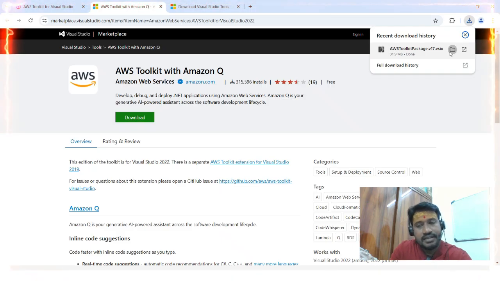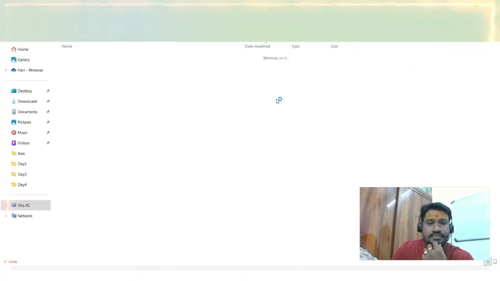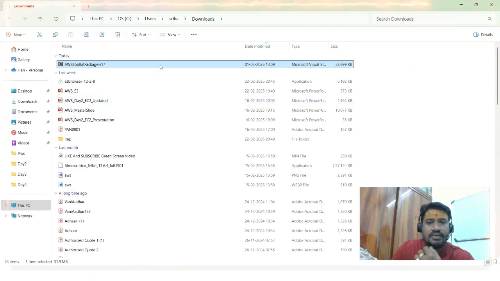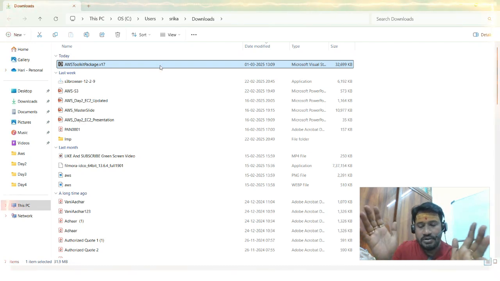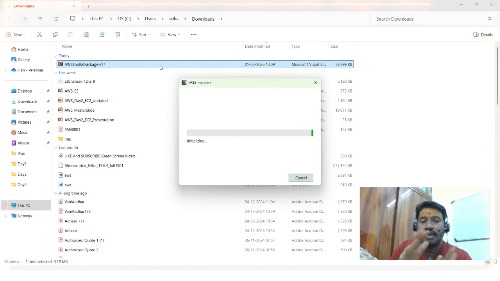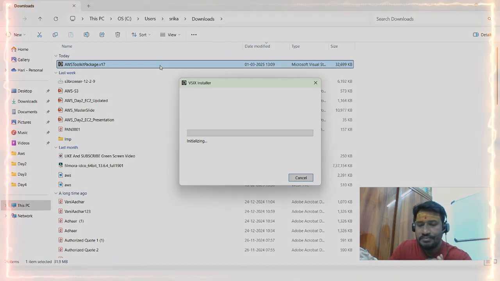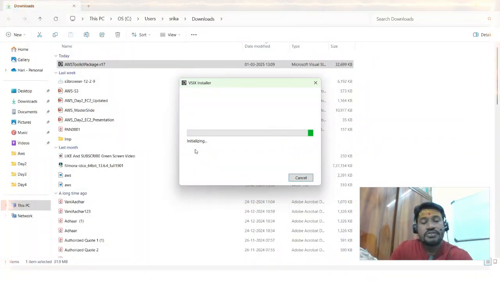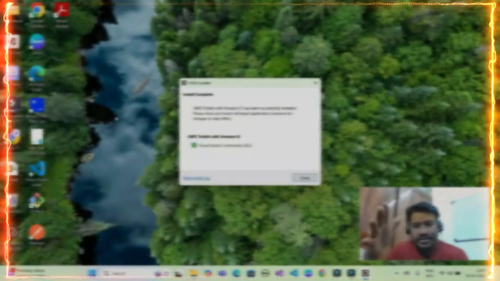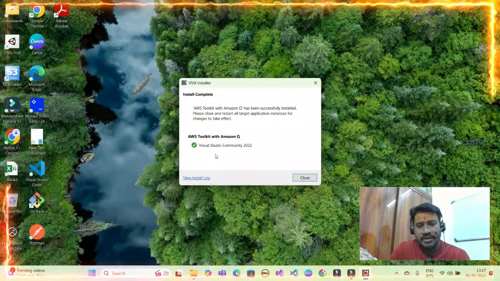Let's start installing this. We have to double click on this. It will open the Visual Studio prompt and ask me whether I would like to go ahead with the installer. Make sure your Visual Studio IDE is closed. There you go. The installation is completed.